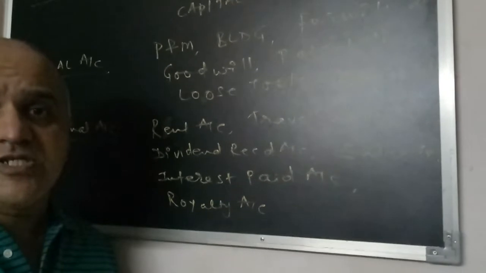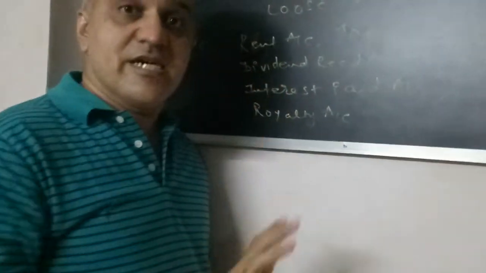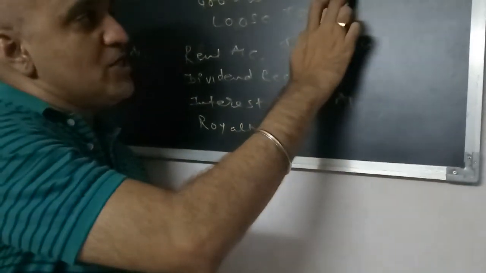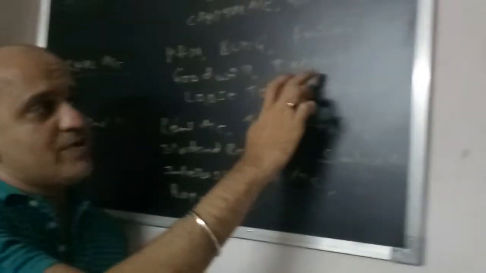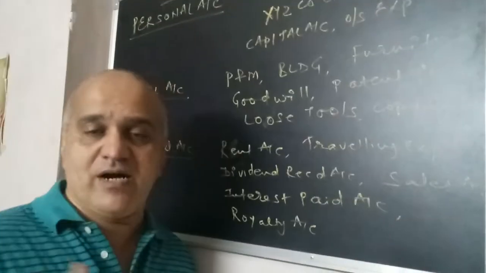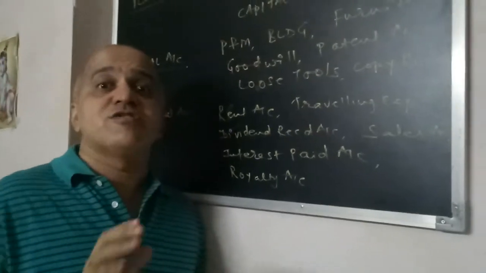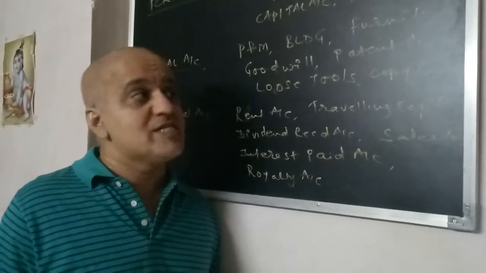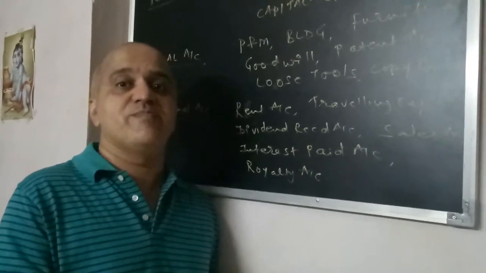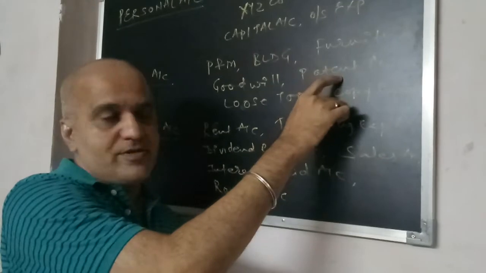Patent you generally cannot see, but it is there in the business, because by utilizing this you can earn money. The best example is, suppose I develop some formula to manufacture some product, that formula I cannot see, but that formula I can use in the manufacturing process. That is my patent, because I have registered that patent. I have developed the formula for the first time. So that is my patent.